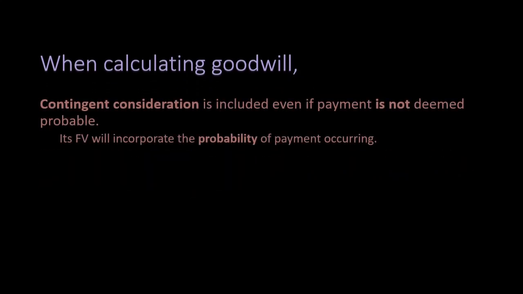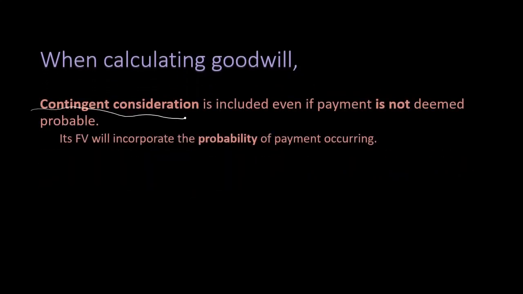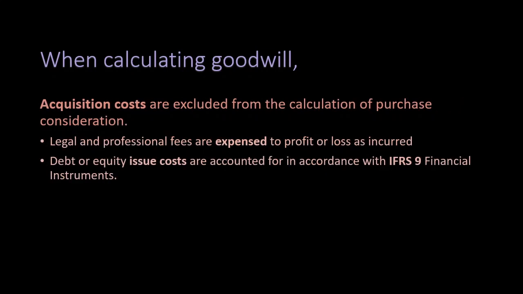Contingent consideration is included even if the payment is not deemed probable; its fair value will incorporate the probability of payment occurring. Legal and professional fees are expensed to P&L as incurred. Debt and equity issue costs are accounted for in accordance with IFRS 9 Financial Instruments.